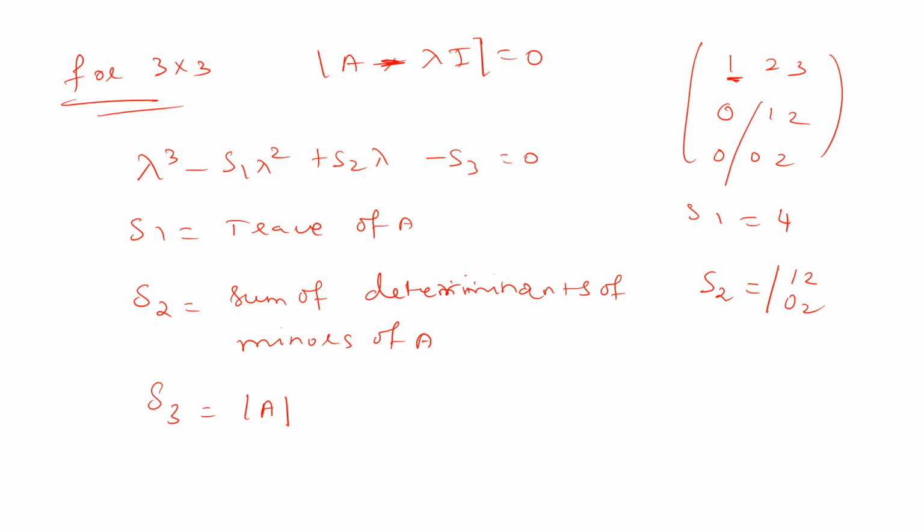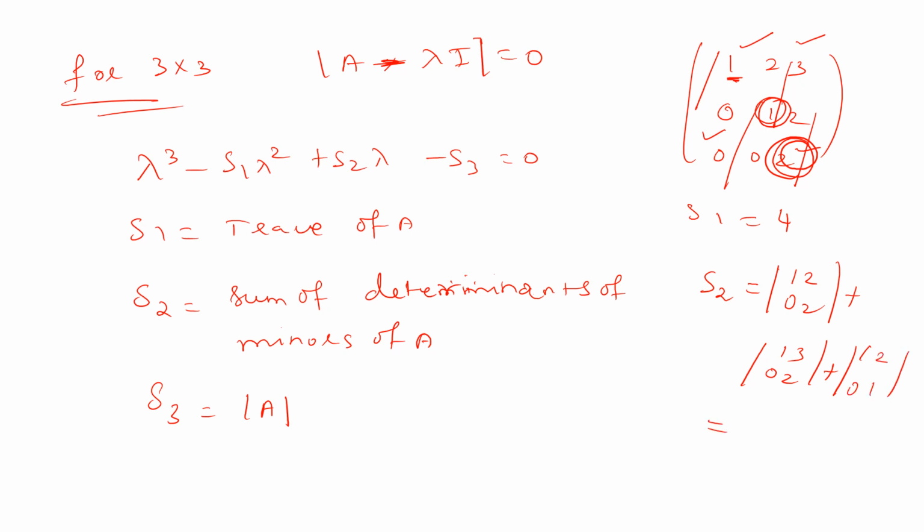The next diagonal element is 1, and the minor matrix is 1 3 0 2. Plus, the third diagonal element is 2, and the corresponding minor matrix is 1 2 0 1. So this is the S2 value.